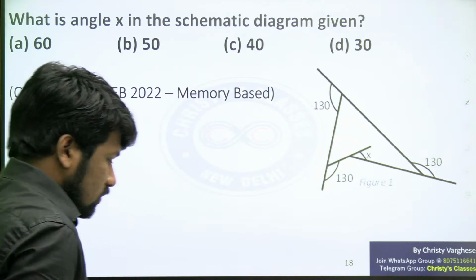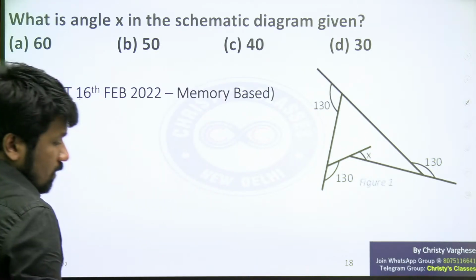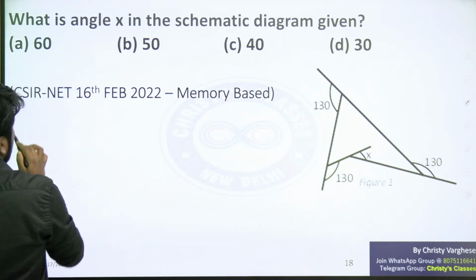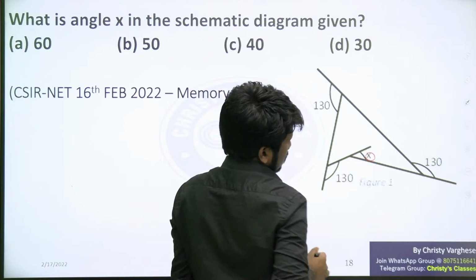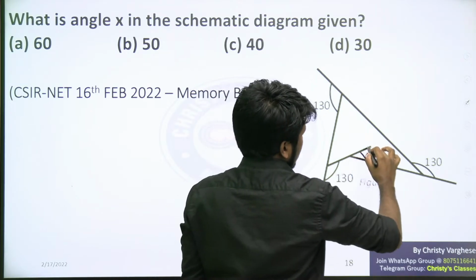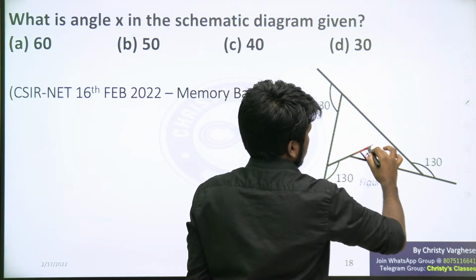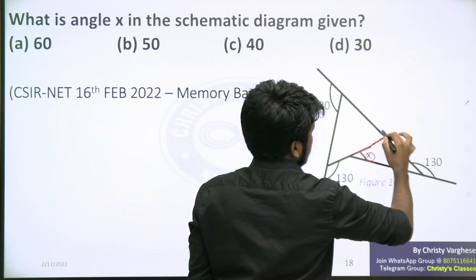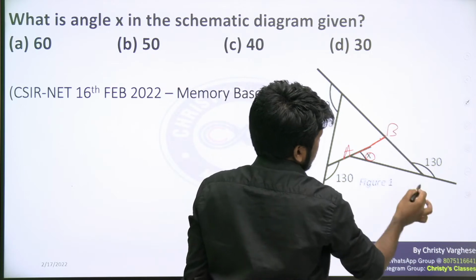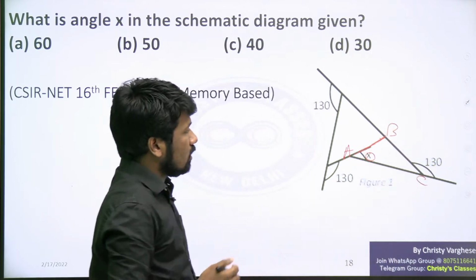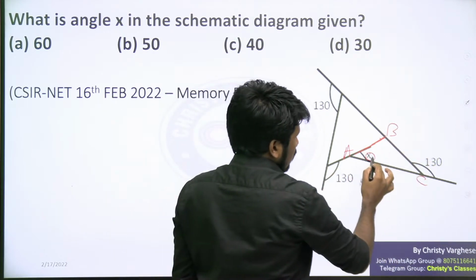Okay, so this is a simple question. I will explain how to do it. You need to find the value of x. The best thing to do is to extend this line, a construction you can make, like this. Then you will get a triangle, I will call it ABC. In this triangle ABC, you need to find the value of x.